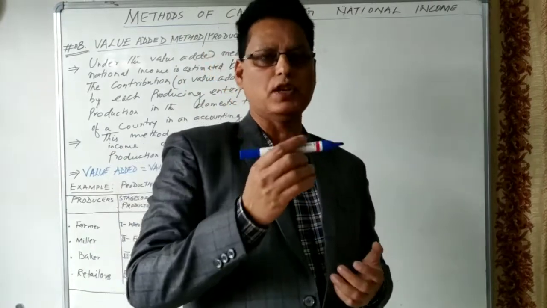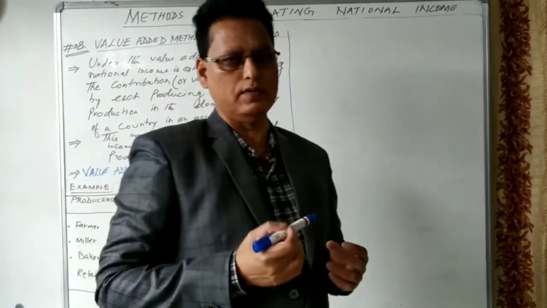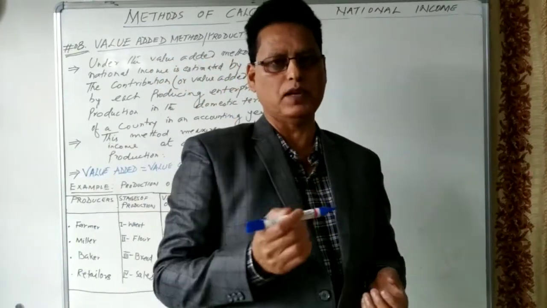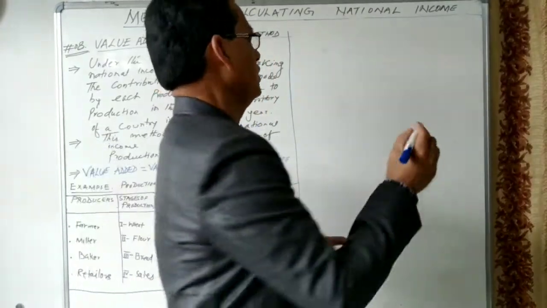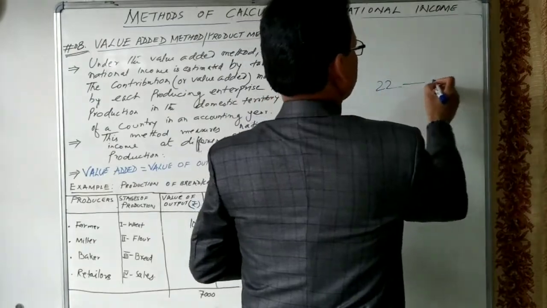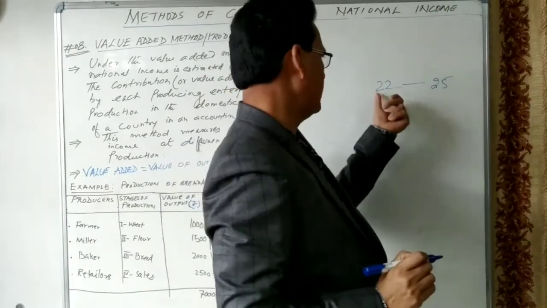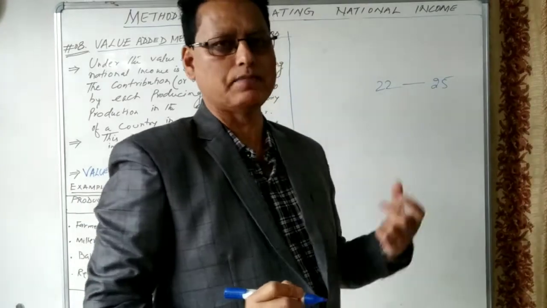Clear? Suppose I have purchased this marker from a shopkeeper in the market. Certainly that shopkeeper might have purchased it for 22 rupees, but I have paid 25 rupees. So certainly that shopkeeper has made a certain addition.